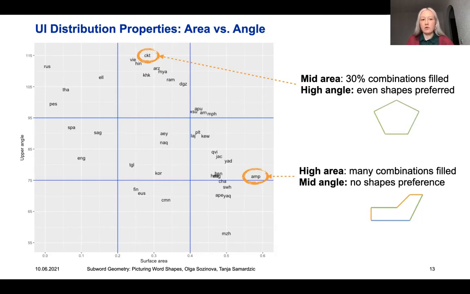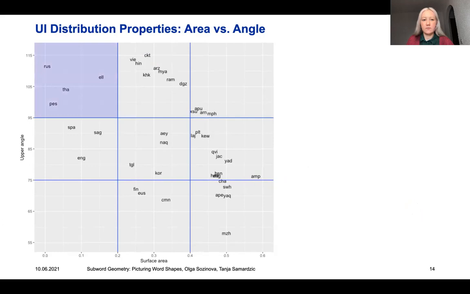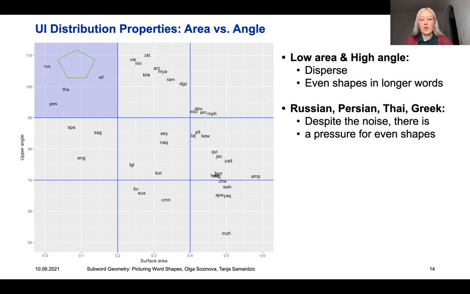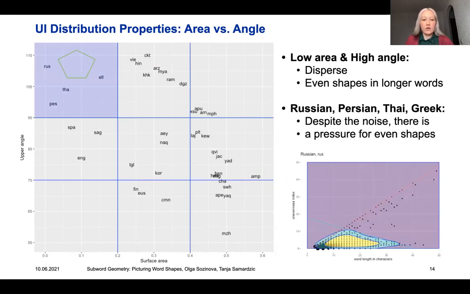Now let's have a look at two more sectors in detail. This sector is low area high angle, and all the languages here have a dispersed index distribution, and there is a preference for even shapes in longer words. If we look at the plot of Russian, we can see that it's quite noisy, but despite the noise, there seems to be a pressure towards even shapes.